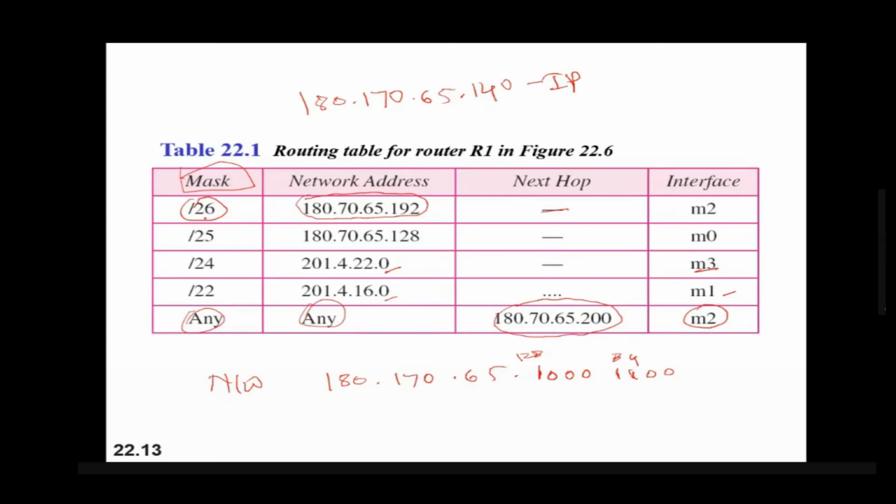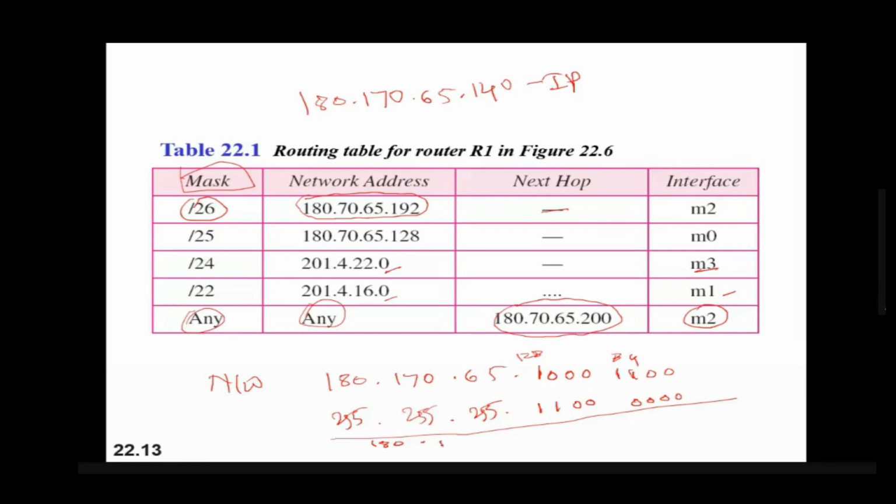Now what is a mask? Mask is 26. 26 ones. So how do you write 26 ones? The first 8 ones are written as 255. Next 8 ones are written as 255. Next 8 ones are written as 255. Then how many are remaining? 8 plus 8 plus 8, 24 we have written, so remaining are 2. So 2 you can write like this. If you AND this, anything ANDed with 255 gives you the same number.